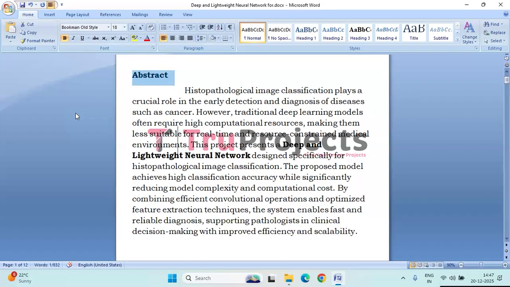By using efficient convolutional operations and optimized feature extraction, the proposed system enables faster and more reliable diagnosis, making it suitable for real-time and resource-constrained medical environments while effectively supporting pathologists in clinical decision making.